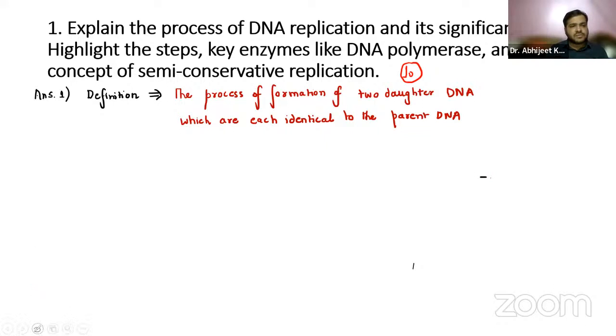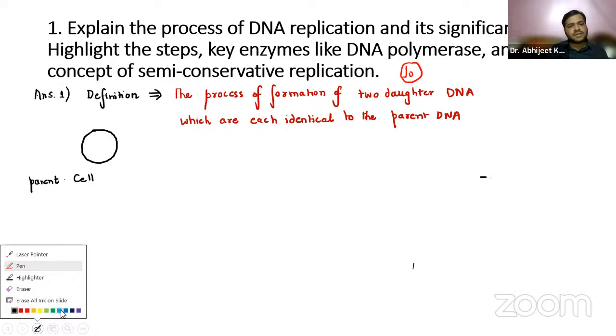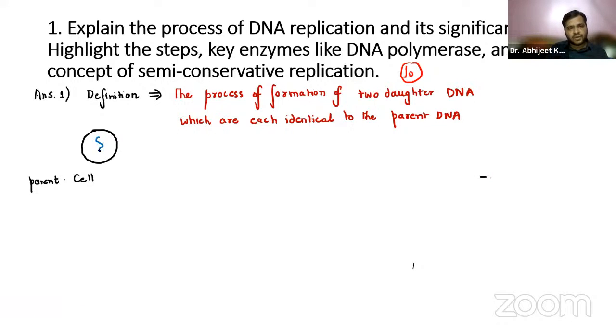Now, let us suppose that this is a cell, or I can simply say a parent cell. This parent cell is containing one DNA, a double stranded DNA, right? Now, what will happen if mitosis takes place? There will be two daughter cells which will be formed.